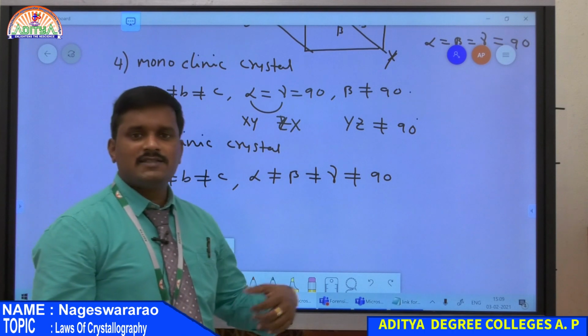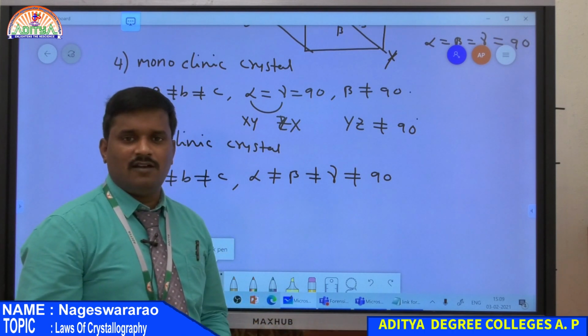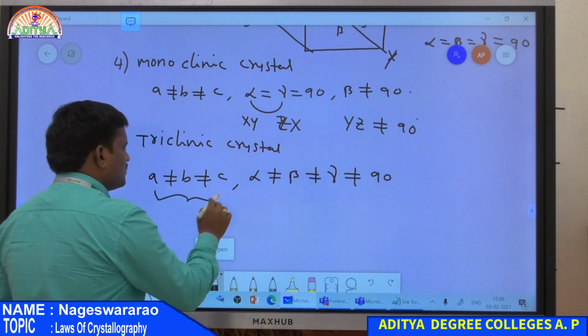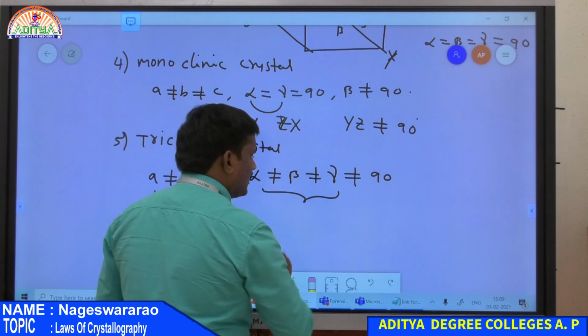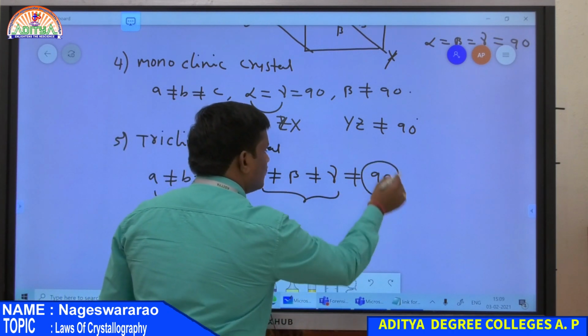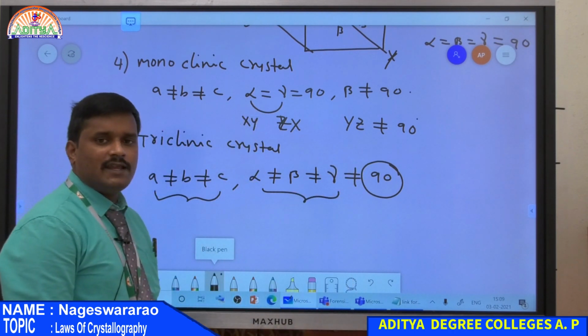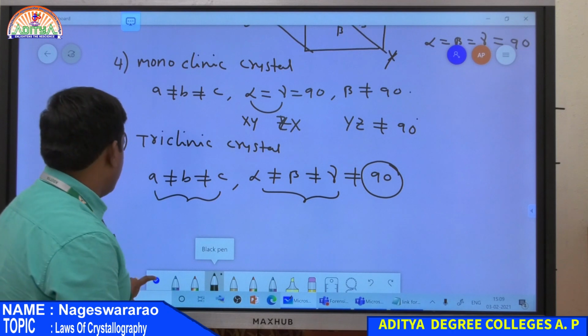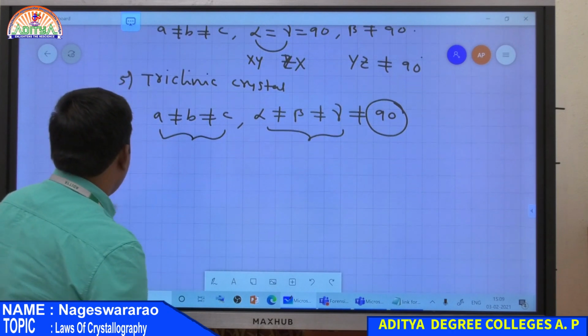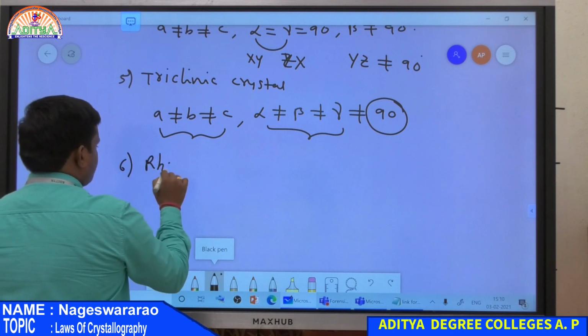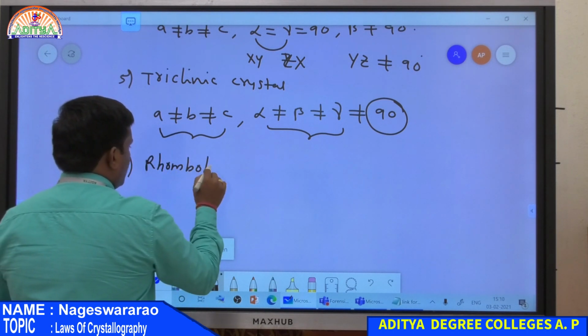So no angle is equal and also no length is equal, all are different. So a crystal having all different lengths and all different angles, and those angles not equal to 90 degrees, then that crystal is nothing but a triclinic crystal. And then the sixth one, rhombohedral crystal.